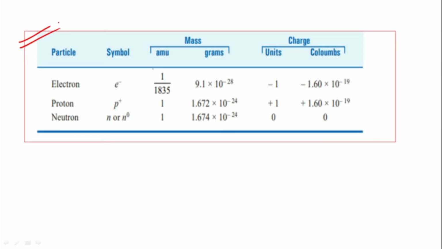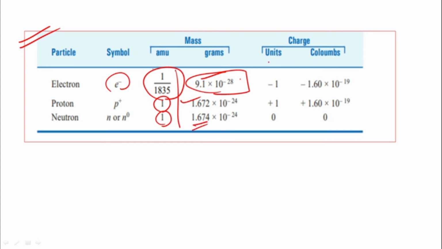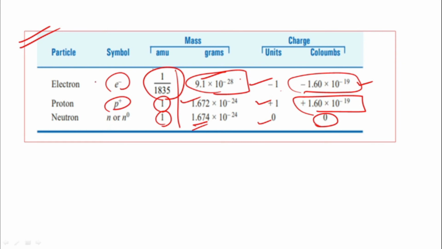As a summary, to sum up all the things: the electron, in AMU, is 1/1835 times that of hydrogen, and protons and neutrons are 1 AMU. In grams, the electron is 9.1 × 10^-28 gram, the proton mass is 1.67 × 10^-24 gram, and the neutron is also the same. The electron charge is negative, the proton is positive, and the neutron is neutral, no charge. In the coulomb scale, it is minus 1.6 × 10^-19, plus 1.6 × 10^-19, and 0. The notations are e minus, p plus, and n or n0.